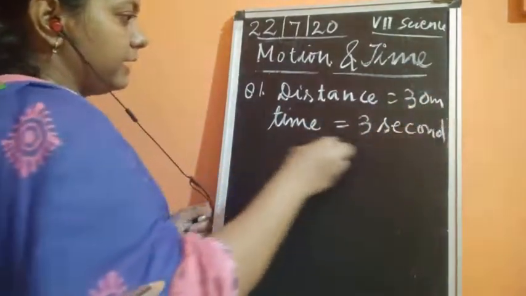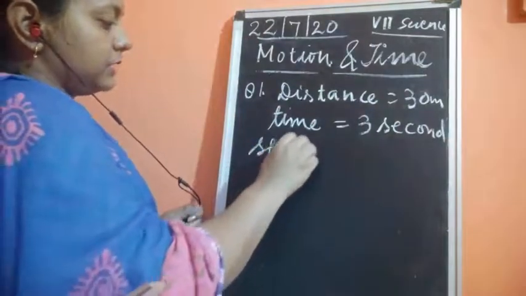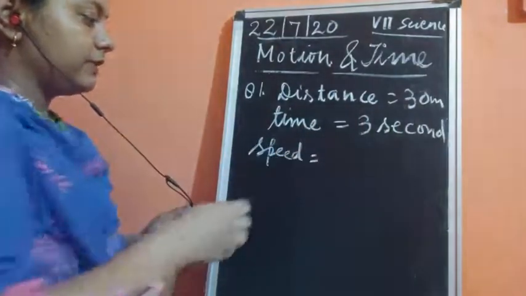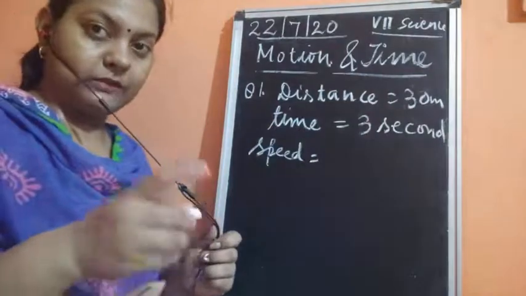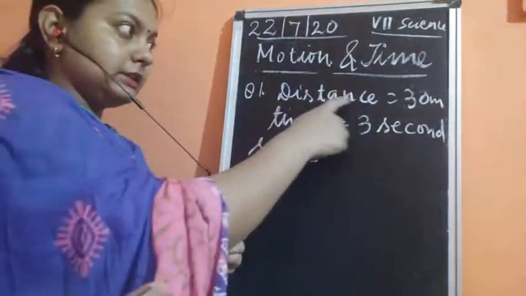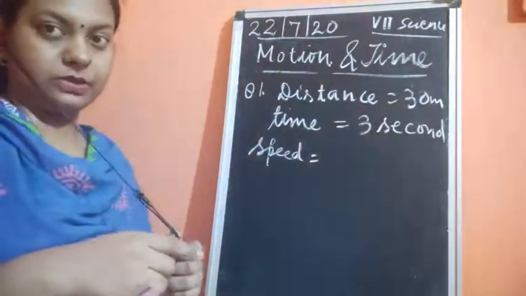Now you need to find out the speed of this object.